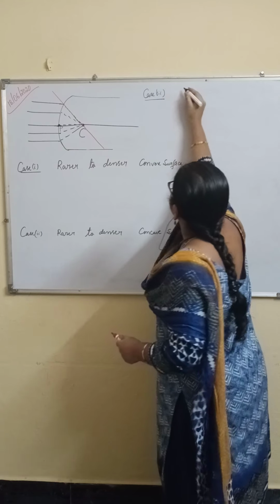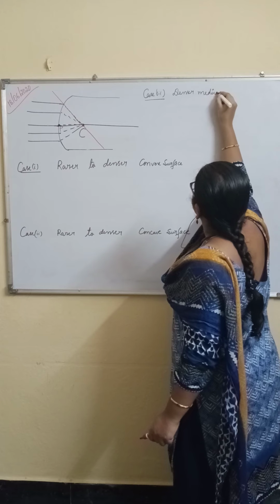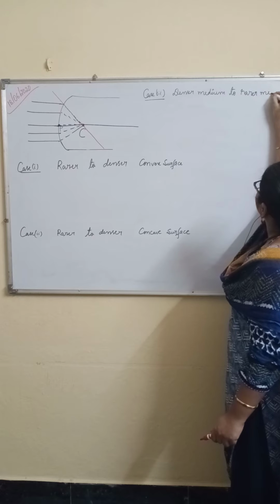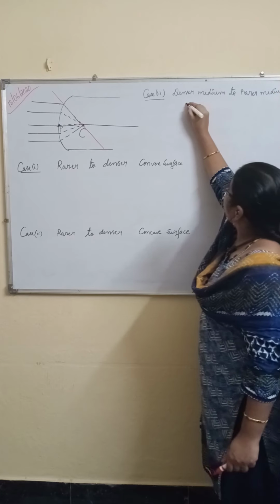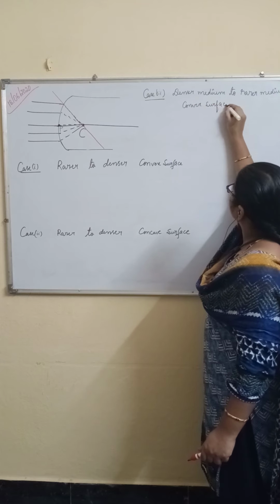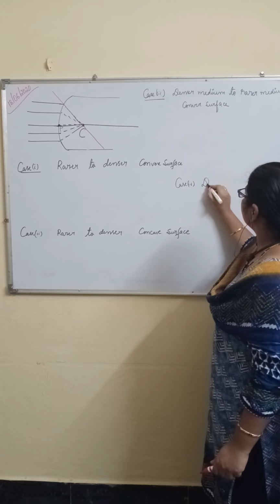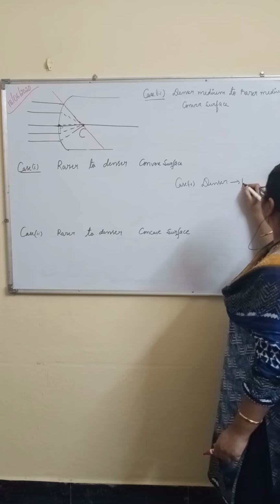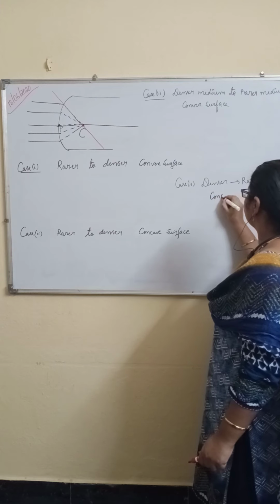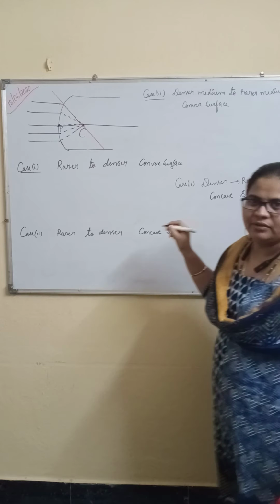Here what are the mediums? Denser medium to rarer medium, and meeting the convex surface. Case 4. Here also denser to rarer and meeting the concave surface. It will be a little bit confusing, but it is very easy when we understand.